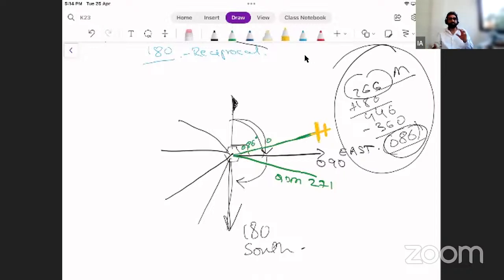Now, it's not compulsory that my aircraft is headed in that direction. Sometimes a heading could be different while your QDM still could be what it is, because that's what the instrument is sensing. Instrument will just sense the radiation coming from the ground stations and it will show you that value. So you'll always have to match your heading with your QDM when you're flying to the station.